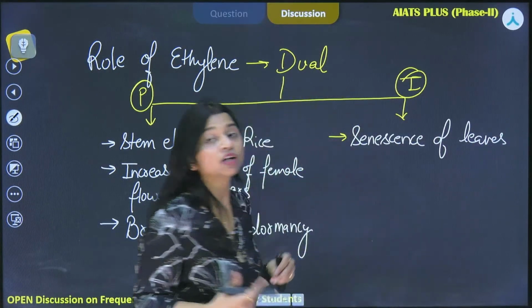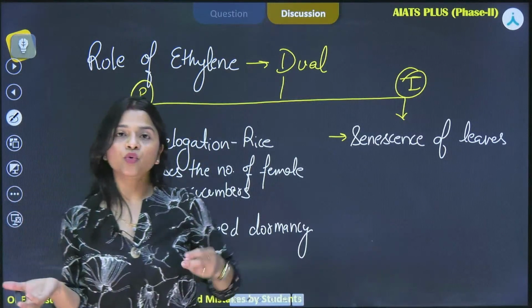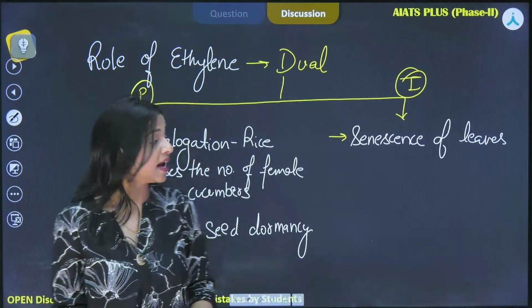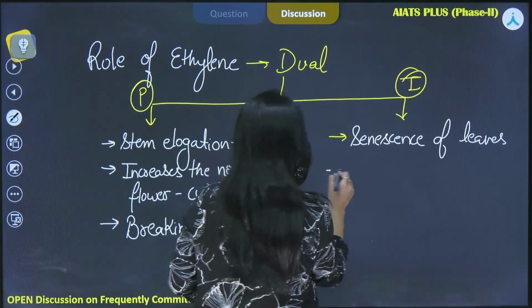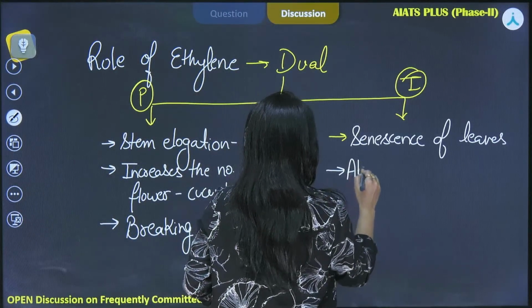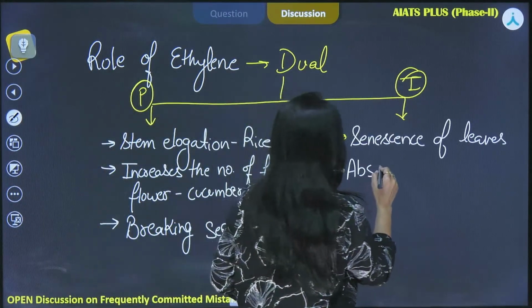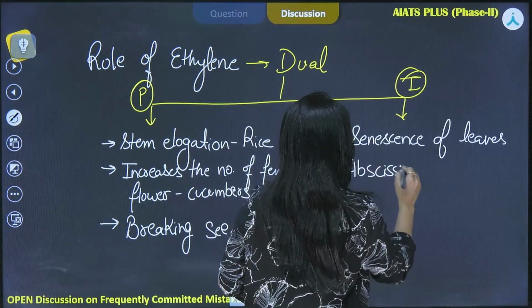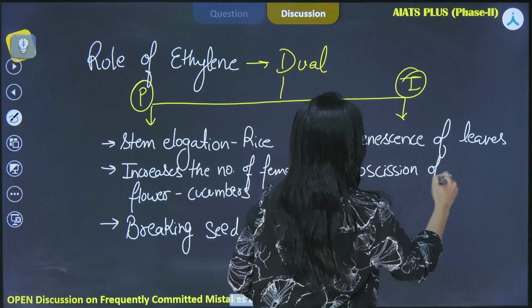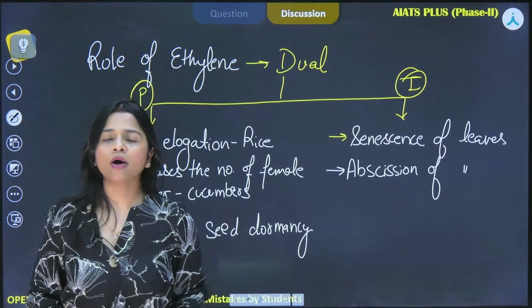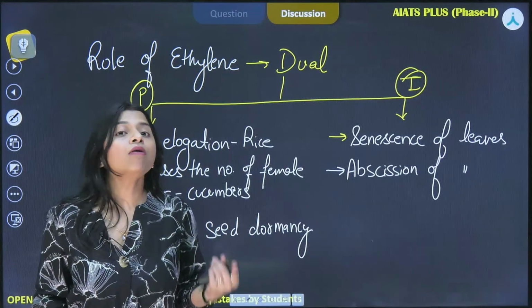We know in the autumn season all the leaves are moving towards their senescent phase and they are falling, the fall season. Senescence of leaves is promoted, and if they are falling, that is abscission of leaves. Along with that it is performing a very important function, thinning of fruits.